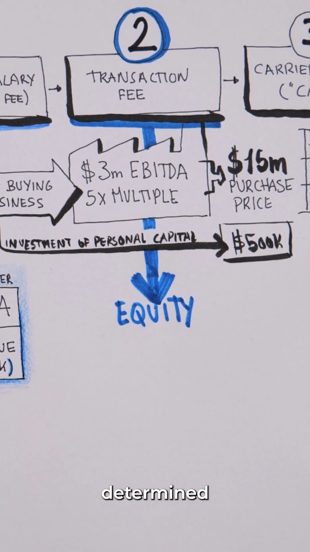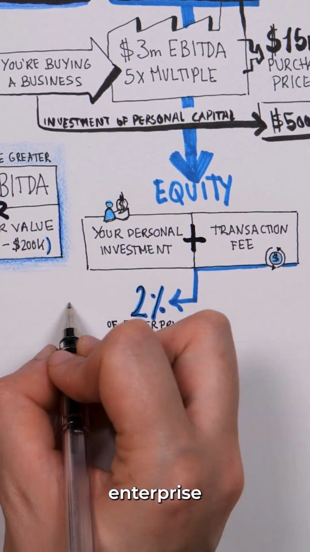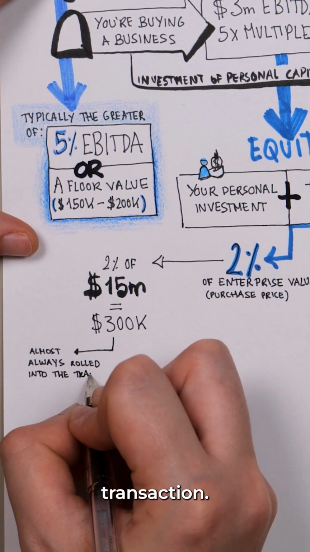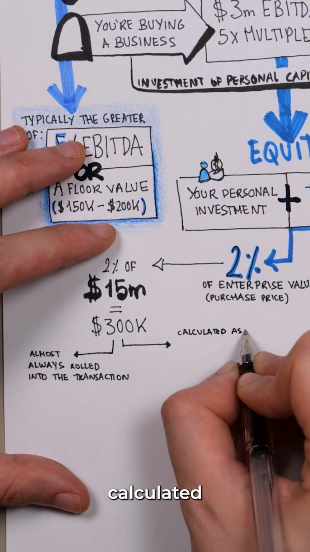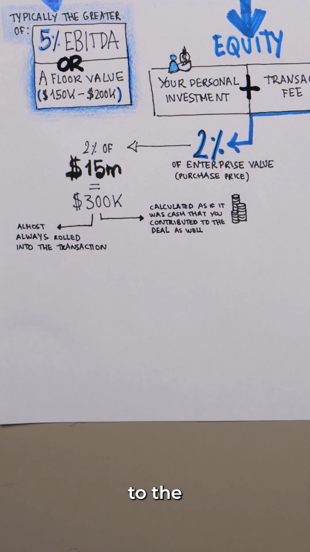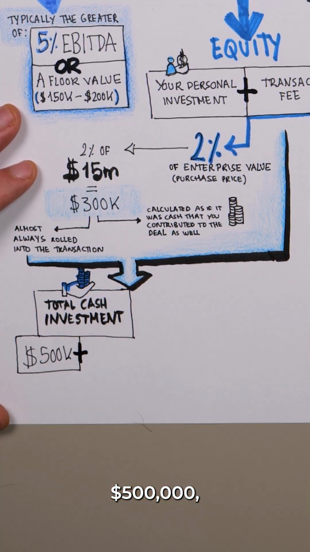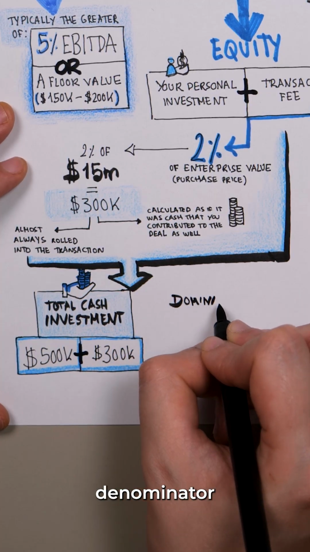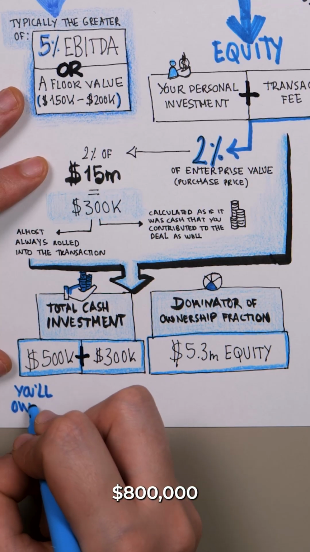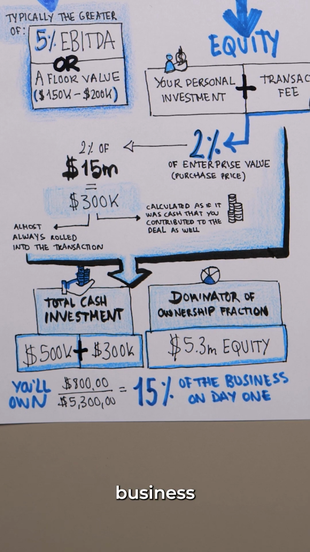Next is equity, which is determined by your personal investment and also your transaction fee. You'll earn a transaction fee, typically 2% of the enterprise value. 2% of $15 million is $300,000, which is almost always rolled into the transaction. This means that your equity ownership is calculated as if the $300,000 rolled transaction fee was cash that you contributed to the deal as well. This means that your total cash investment is counted to be $500,000 plus $300,000, and the denominator of the ownership fraction is now $5.3 million of total equity, which means that you'll own $800,000 divided by $5.3 million, which equals 15% of the business on day one.